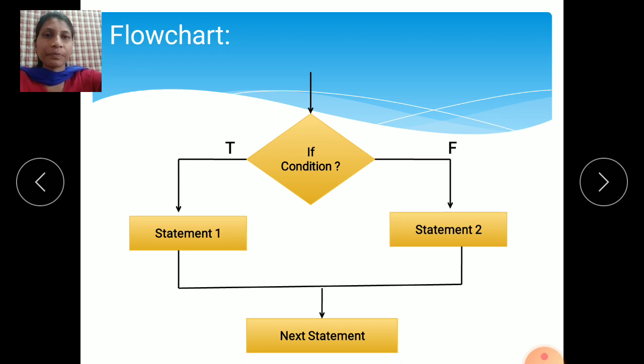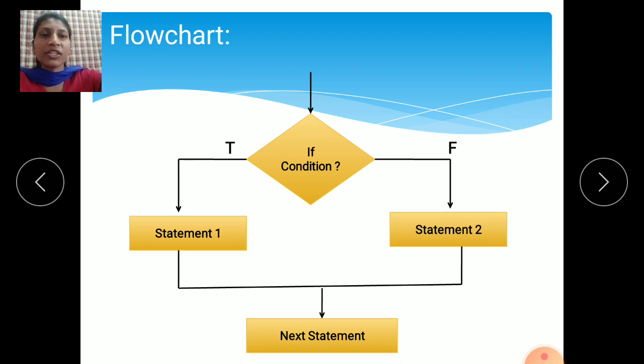In the if condition, if your condition is true, the followed part is executed, and then it will execute the next statements also. If the condition is true, then statement 1 is executed. If the condition is false, it skips statement 1 and comes to statement 2. In if else, if the condition is true, this part is executed and the other part is skipped. In the if condition, this part is executed, then later the next statement is also executed. That is the difference between the if condition and the if else condition.